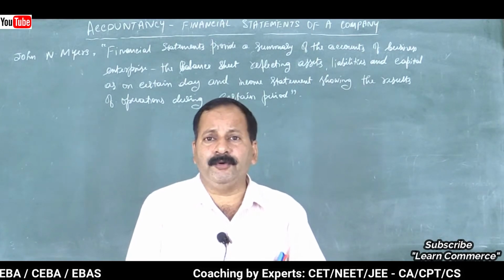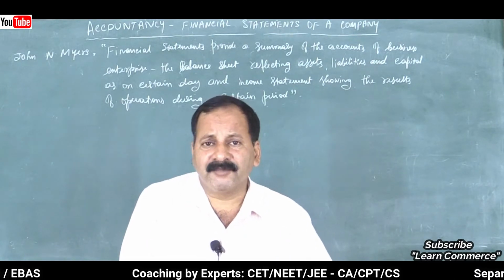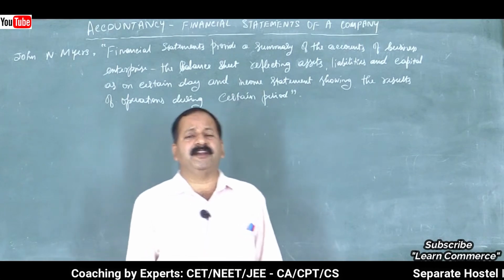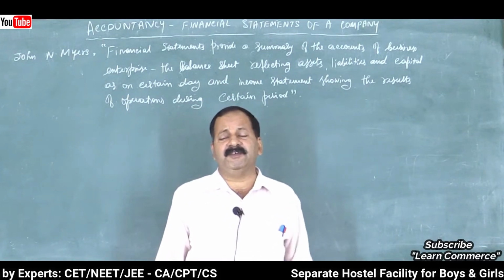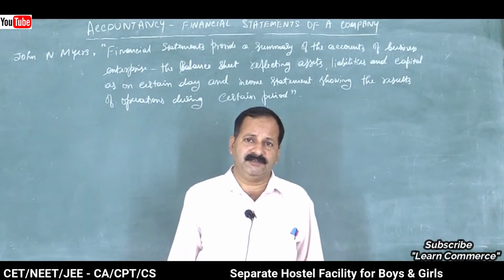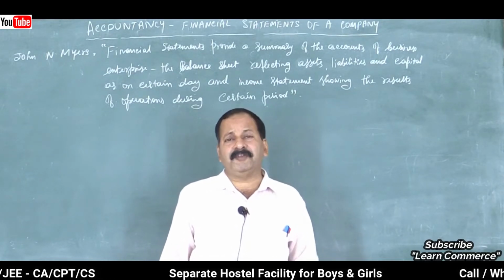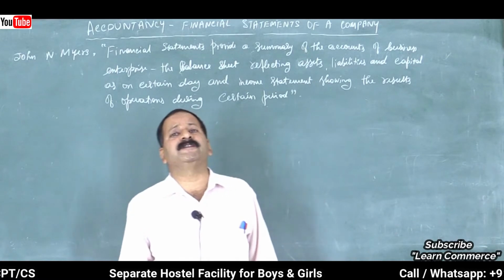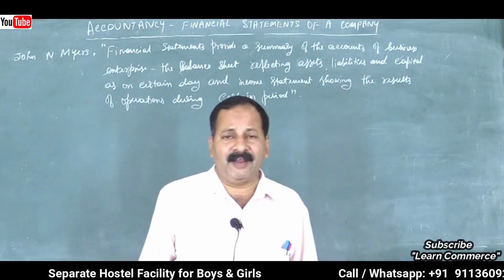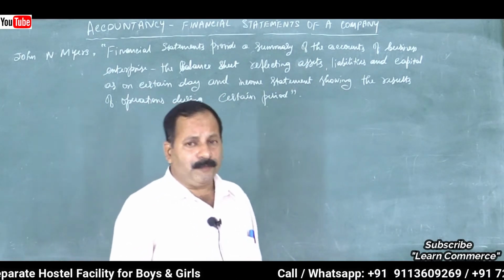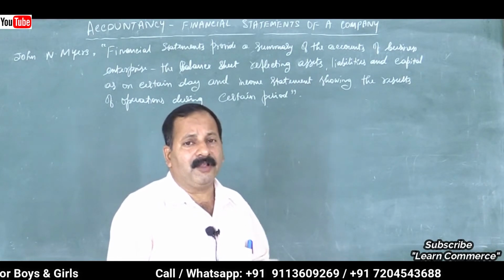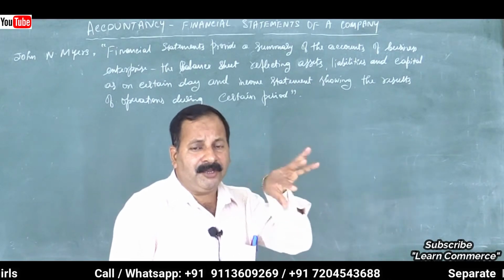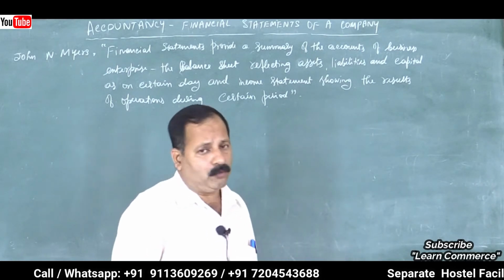So we have to disclose everything to all the stakeholders, like creditors or suppliers, to customers, general public, to everyone, or to the banks and other financial institutions who provide finance to us. So for that reason, we have to prepare financial statements and communicate the information to the stakeholders.